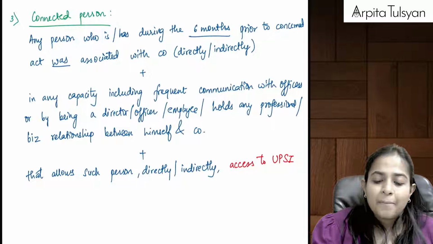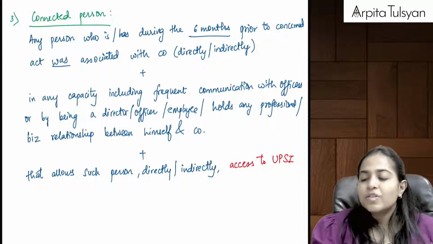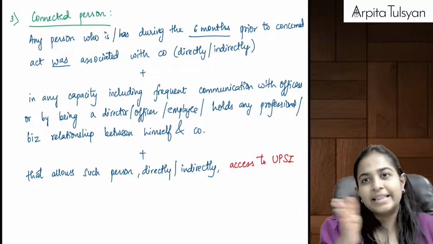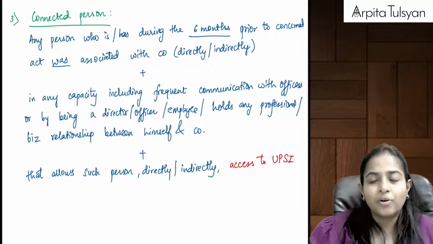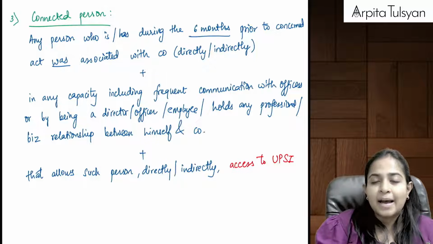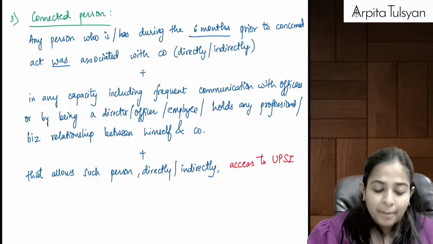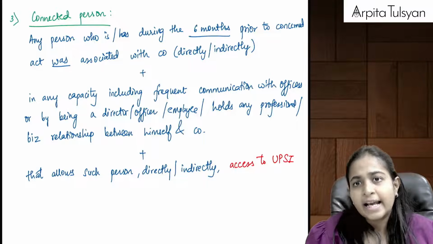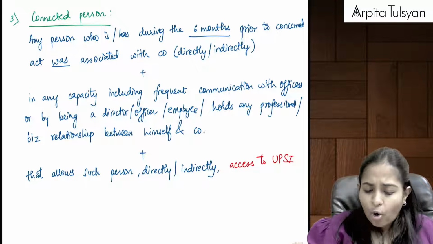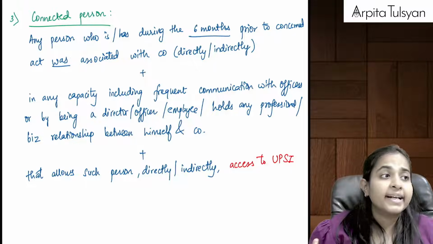Now any person who was associated with the company in the last 6 months. Whenever a particular act has happened, or whenever a particular transaction has happened, you were connected with the company during the last 6 months prior to the concerned act. You were connected with the company directly or indirectly. Ma'am, how? Connected means how?